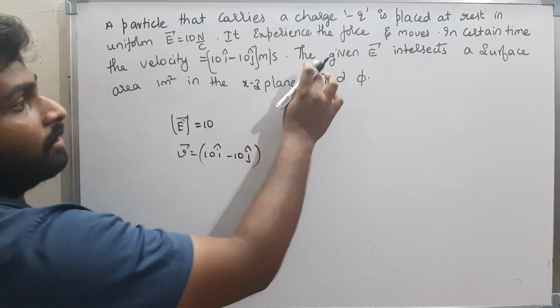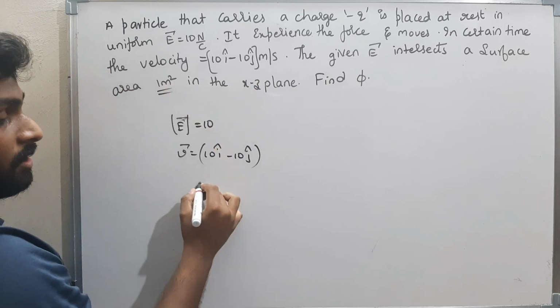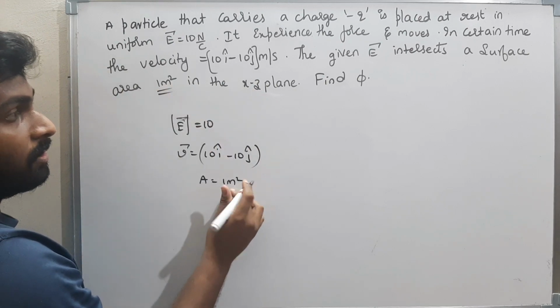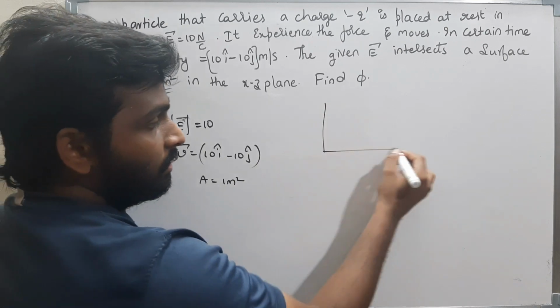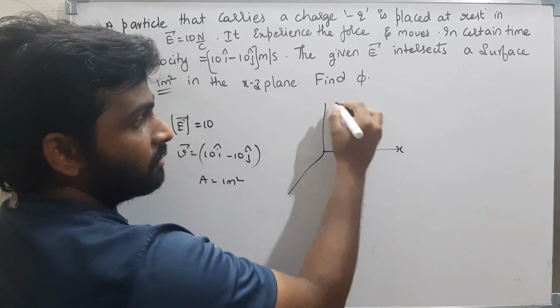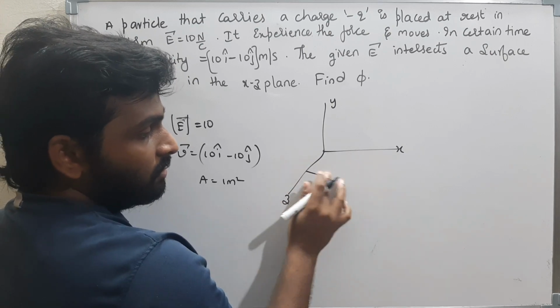The given electric field intersects a surface of area. What is the area? Area is 1 meter square and it is in the xz plane. That means this is the coordinate axis x, y, z. This is the xz plane, and this is the area.